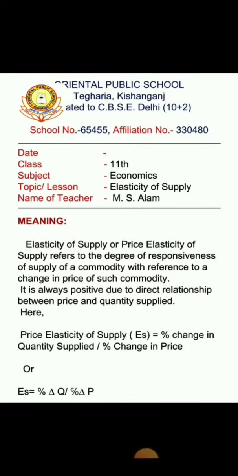When we divide the percentage change in quantity supplied by percentage change in price, then we will get the price elasticity of supply. It can be understood by an imaginary example.